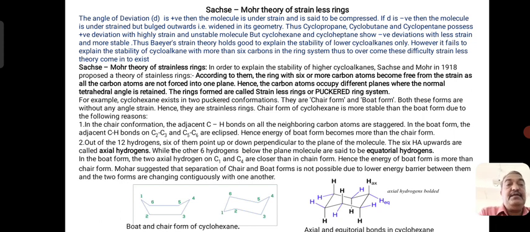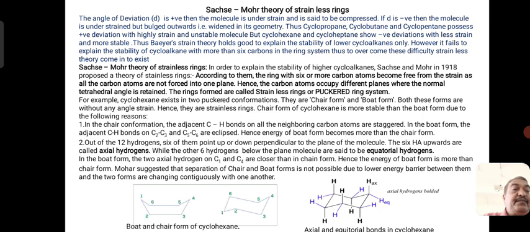That means in case of cyclohexane, you can see cyclohexane can exist as C1, C2, C3, C4, C5, C6, six carbon atoms with each carbon atom carrying two hydrogens, CH2, CH2, CH2, CH2, CH2, and can be represented by boat and chair conformations. They are called chair and boat conformations. And for the hydrogen atoms on each carbon atom, one is equatorial, another is axial.